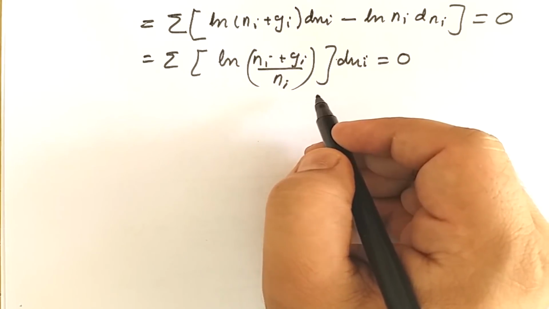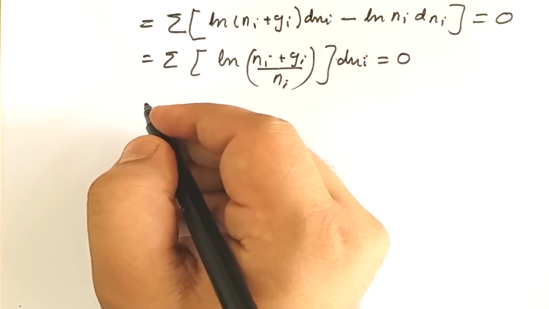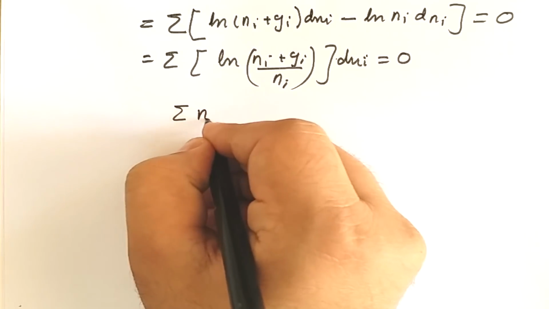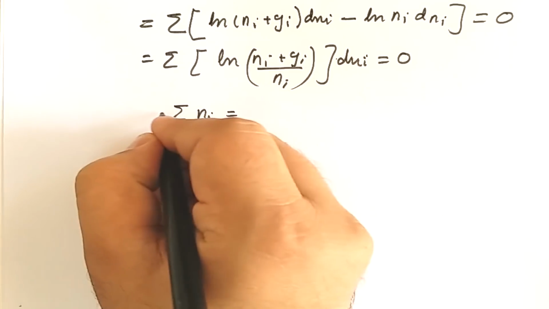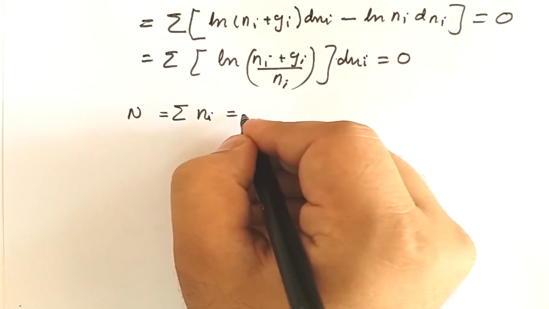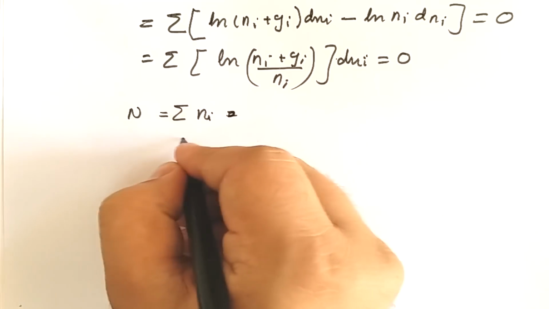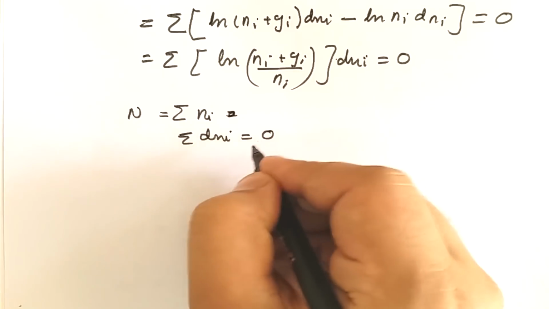Now again, we know that as the number of particles in the system is constant, we can write summation of Ni equal to N, that is the total number of particles, and if we differentiate this, then summation of dNi will be equal to 0.